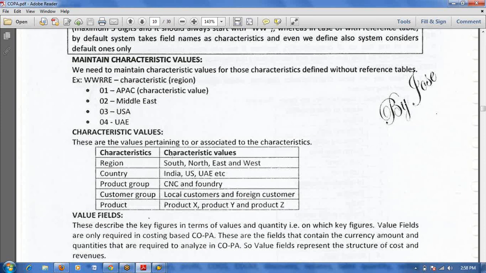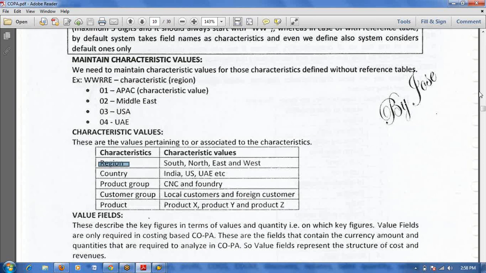Okay, normally here, region is the characteristic. When we post the document with characteristic values, the system will give one market segment. Here in the COPA module, this is one advantage: multi-dimension analysis report is possible in the COPA module.